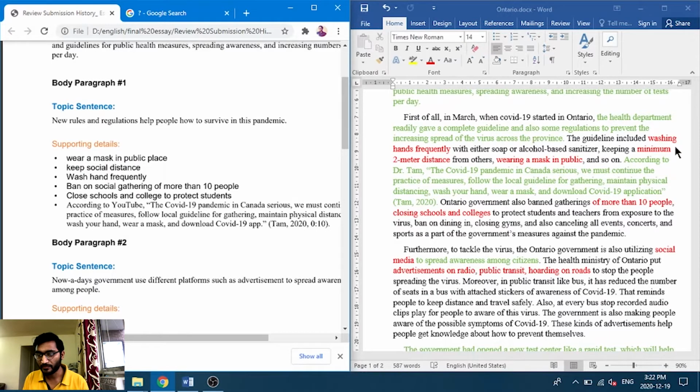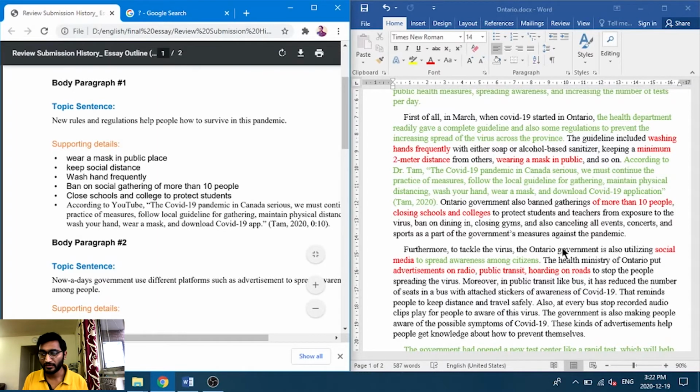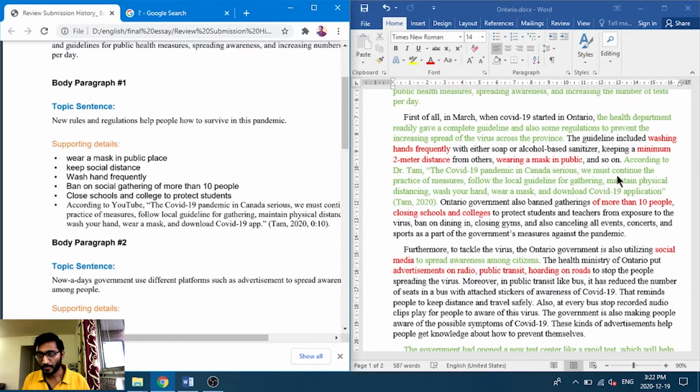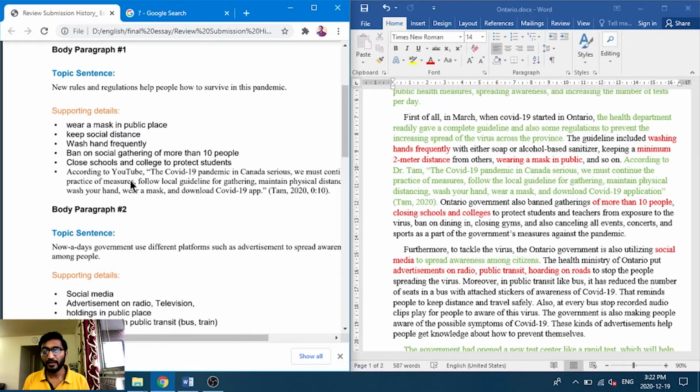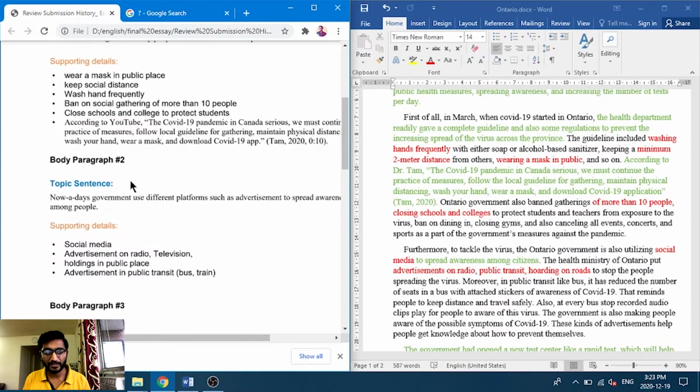As you can see, washing hands frequently, and a minimum 2 meter distance, that means social distancing. Next one is wearing a mask, as you can see, the first point. Next one is no gatherings of more than 10 people, and closing schools and colleges, as you can see in that last sentence. And also I wrote one APA. You do not need to write APA in your essay, so we neglect it.